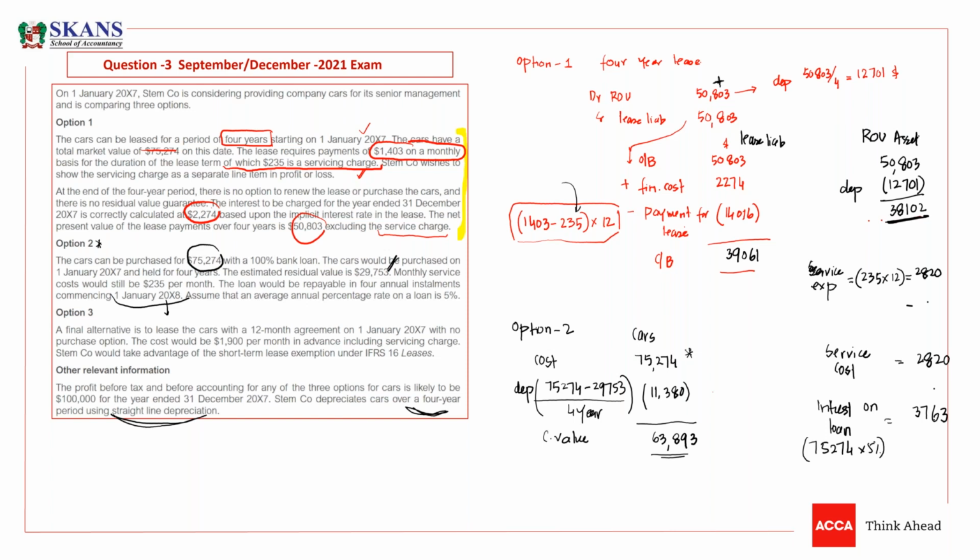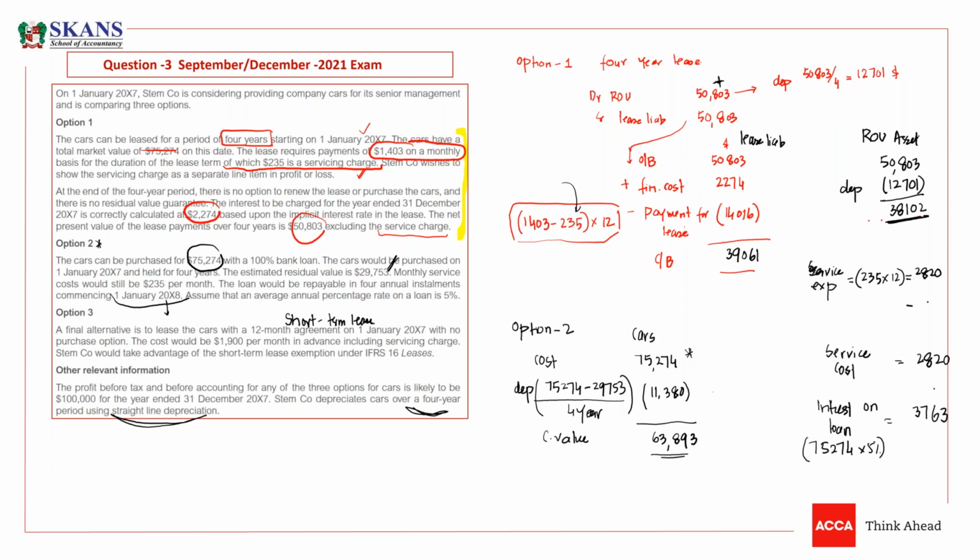Now we need to move towards option 3. So let's understand what is option 3. Option 3 is a final alternative to lease the cars with a 12 months agreement on 1st Jan X7 with no purchase option. If there is no purchase option, then up to 12 months leases will be a short-term lease. We know this is an exception. So it is a short-term lease.